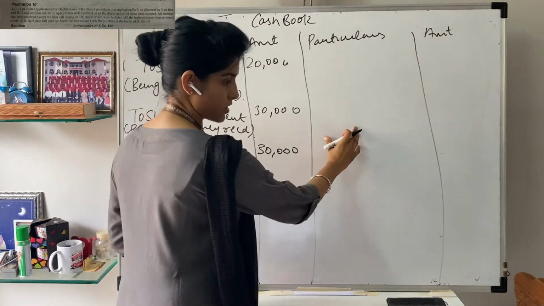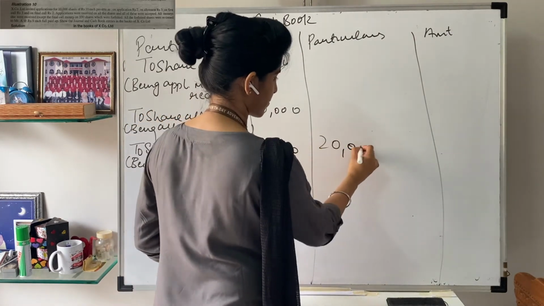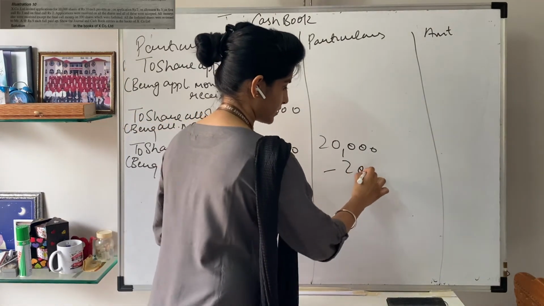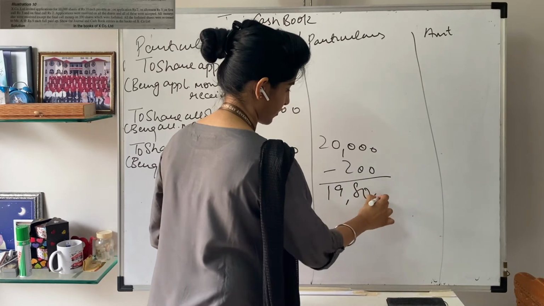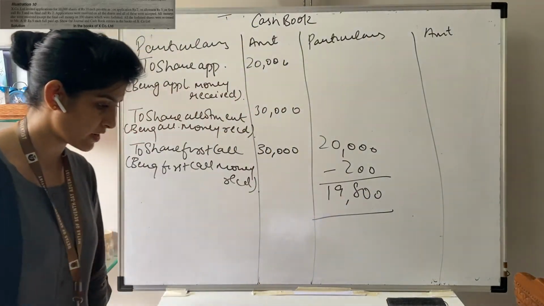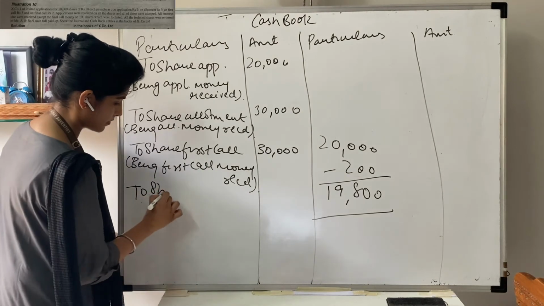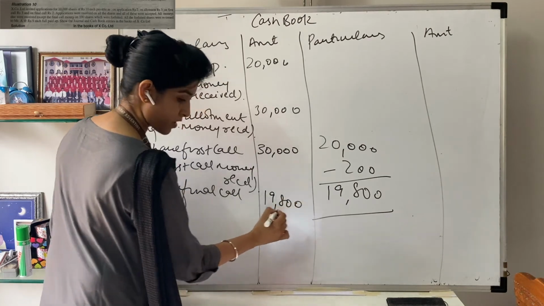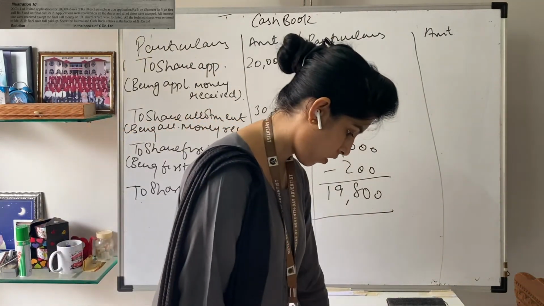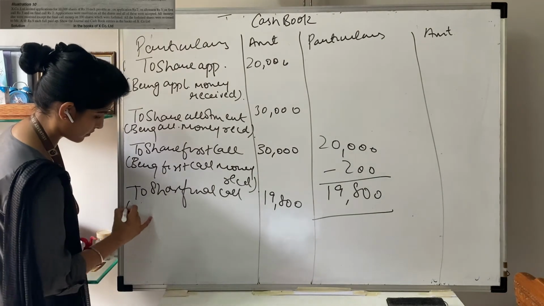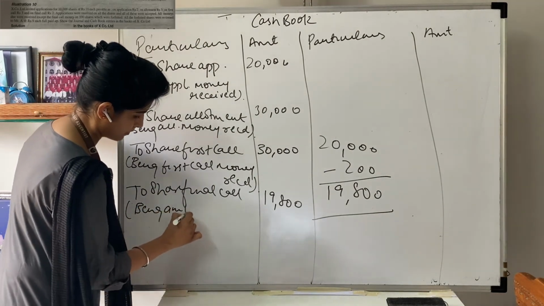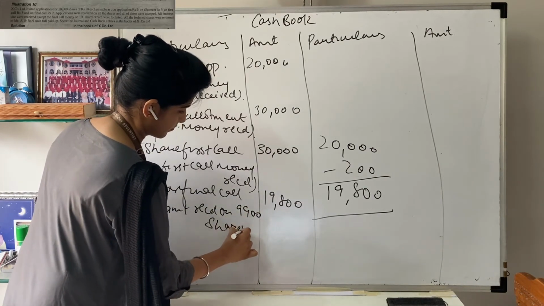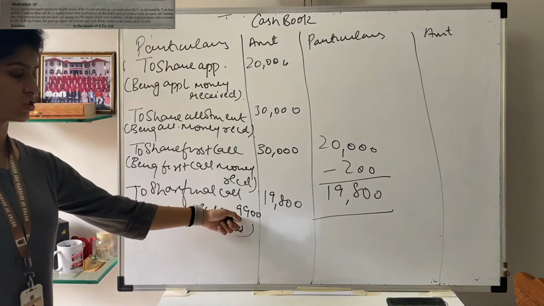I'm just making a rough figure over here. Your actual amount was 20,000, from which 200 rupees is not received. Subtracting it we get 19,800. So we'll put the figure over here to share final call, 19,800. We have received the amount on 9,900 shares, because 100 shares were forfeited.